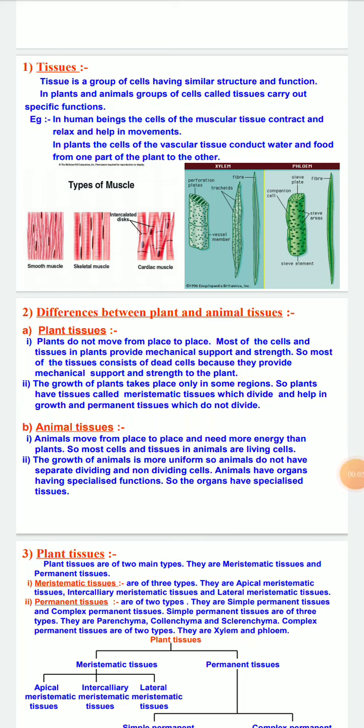Hello students, today we are going to start with the chapter Tissues. This is Class 9 Science, Chapter 6, Tissues.